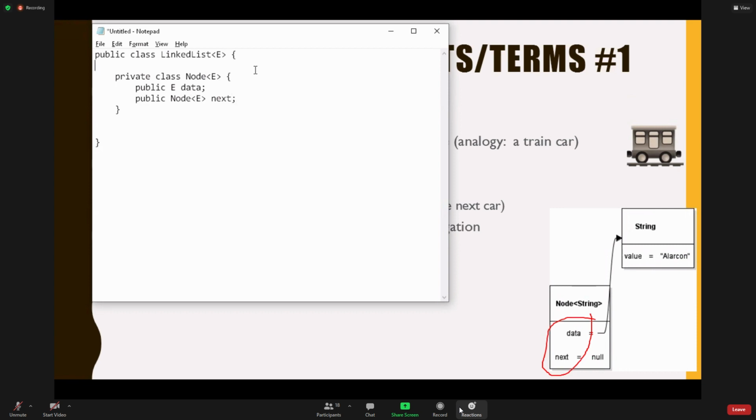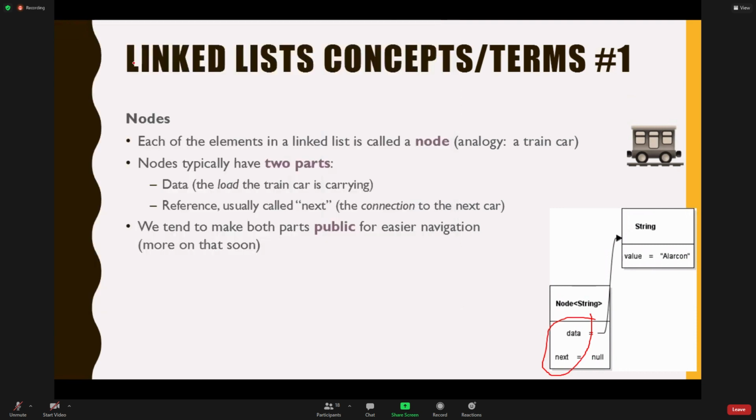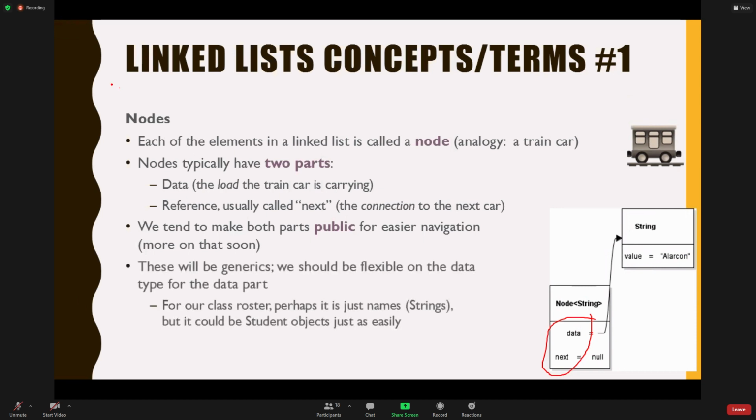So the outside world can't get to it because it's private. We can get to it from our linked list code because it's in our class. It's a nested class or an inner class. And since the data is public, we can just reach in and just manipulate those things. Because we do that a lot, right? We're going to do that a lot. It just makes all of our code cleaner, right? All of our code. Any questions there? Okay, starting to get it. We're getting there. Okay, what else?